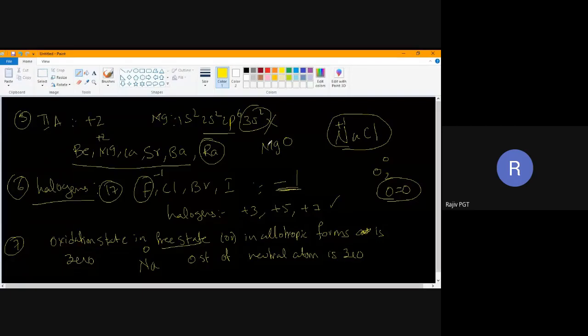What is the oxidation state of magnesium here? +2, because magnesium belongs to the second group. Suppose I write only magnesium, what will be its oxidation state? 0. Very good.